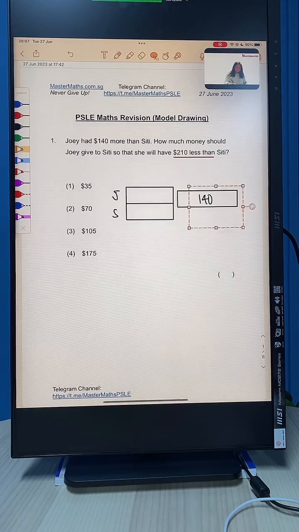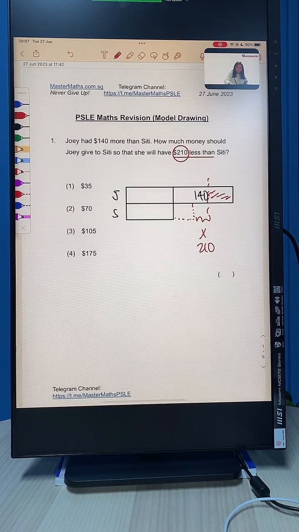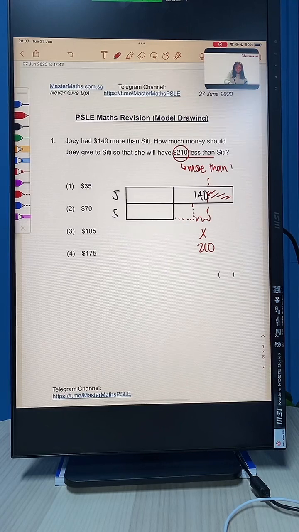What if we give just a little bit of $140? Then again, the difference is not going to be $210. $210 is more than $140. Therefore, we should definitely cut away more than 140.